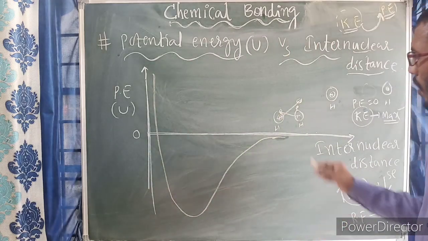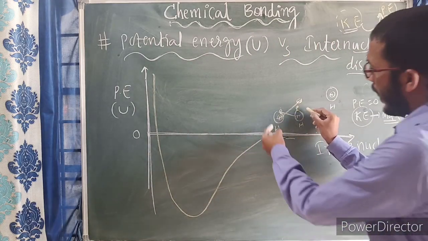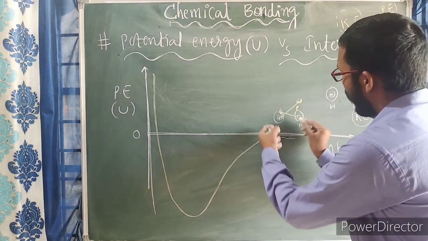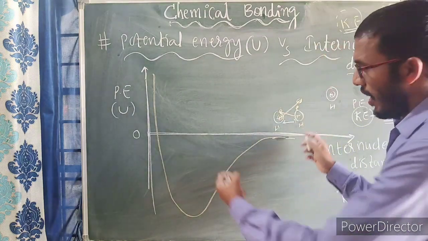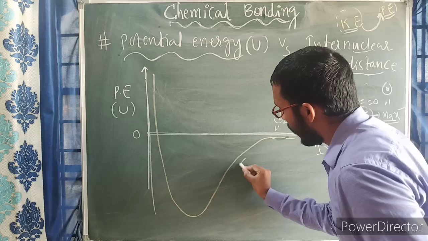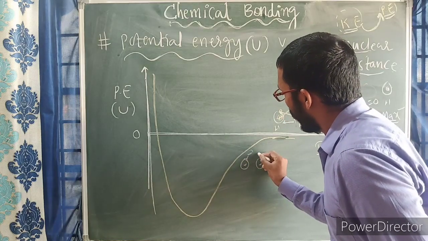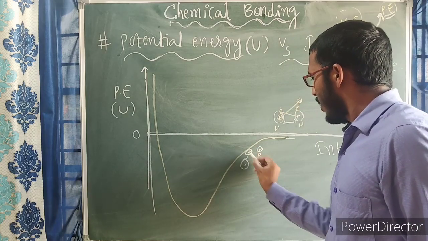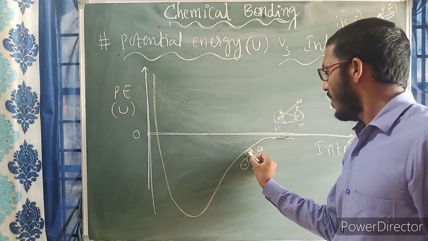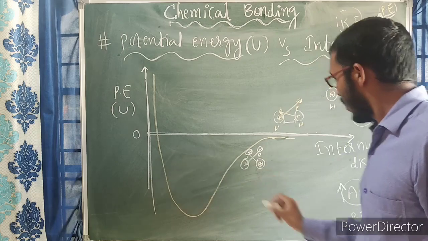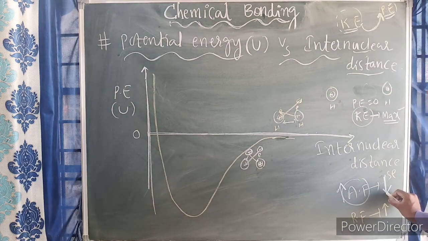See here, now these will be interacting with each other. Again further this much distance is here. Again they come closer to each other. Coming closer means this nucleus and this electron attraction again increases. Attraction increases, energy again decreases.